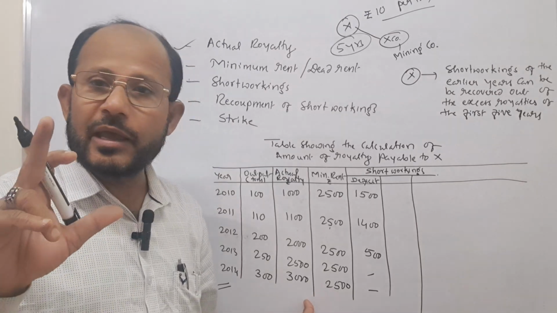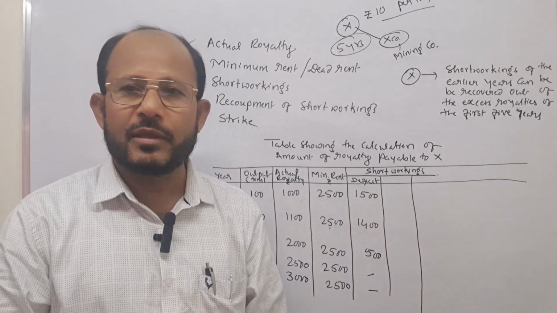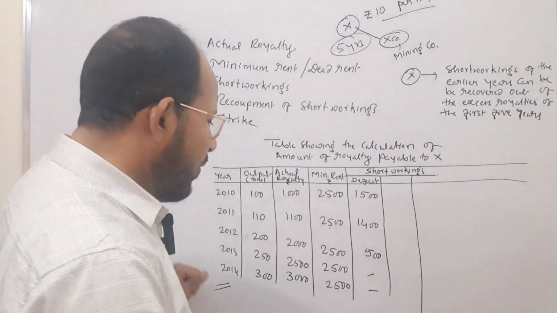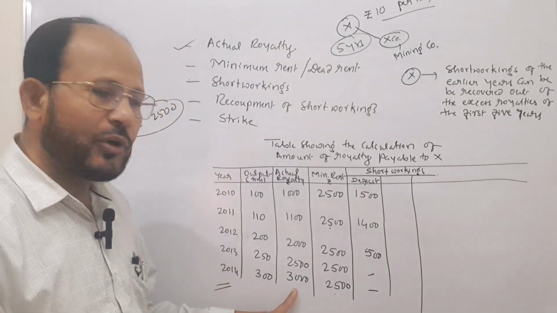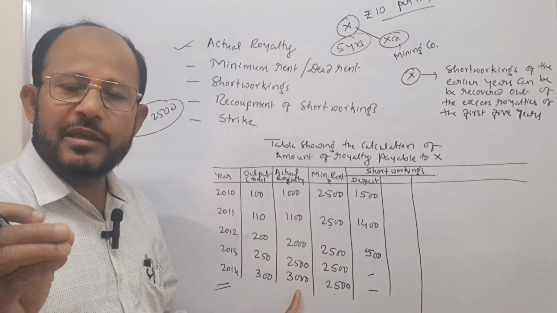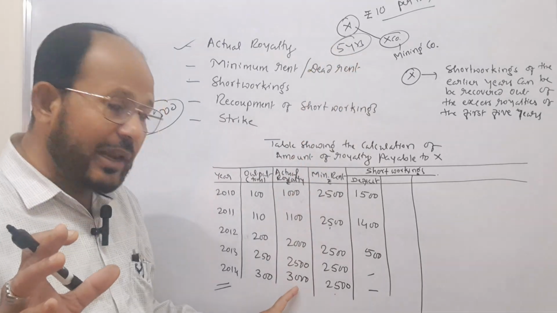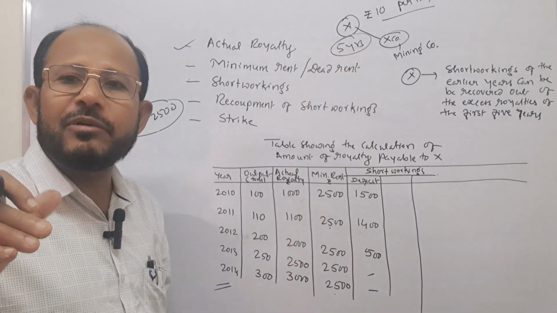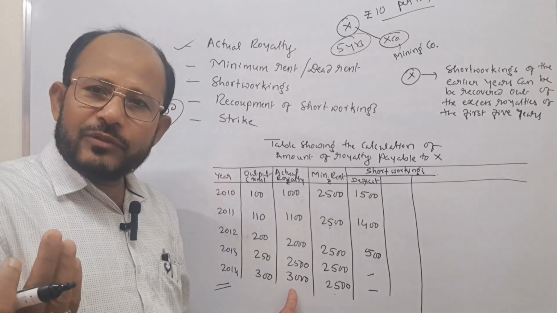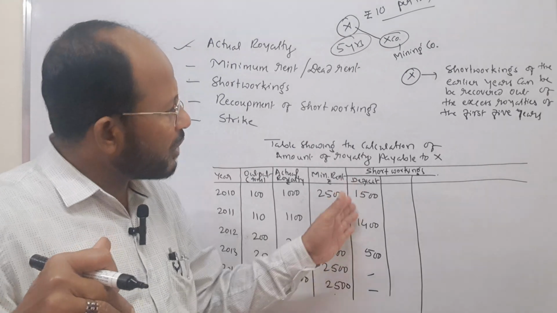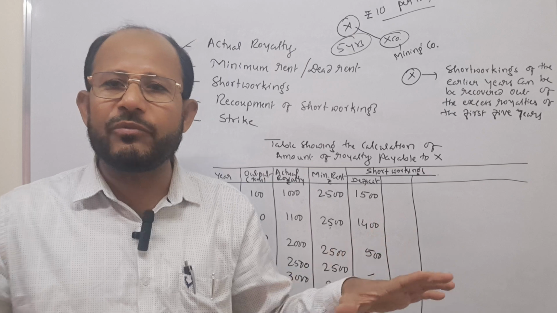This excess royalty can be used for the recovery of short workings of the earlier years. Okay, illi nodi, 500 rupees extra ide illi. Actually, as per the agreement, how much amount is to be given? 3,000. The mining company has to pay rupees 3,000 to the landlord. But here the landlord has given the chance to the company to earn more, and out of the excess royalty, recover the short workings which were paid by the company. Adakagi in that case company will not face the loss.